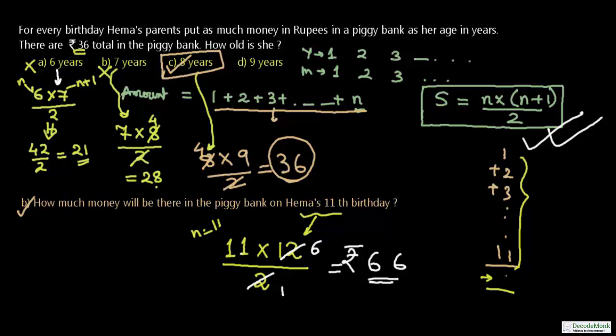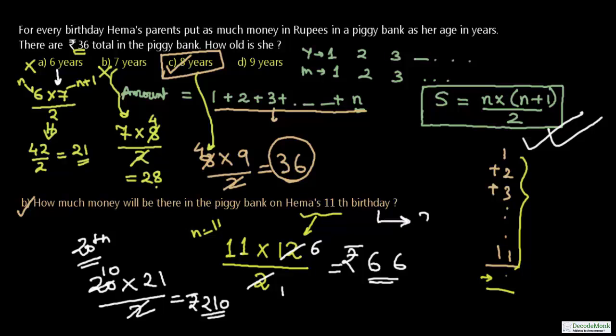So you can carry out any such addition. You will enjoy once you do this. Suppose it was asked up to the 20th birthday. If it was asked up to the 20th birthday, how much amount will be there in the piggy bank? We simply do 20 into 21 divided by 2. So this will be equal to 2 tens are 20, and the amount will be 21 into 10, which is rupees 210. So I hope you have understood what I mean to say. The answer to this question is rupees 66. So if you practice this, it is quite easy, and it is always good to know such things which make your calculations faster. Thank you. Keep practicing with Decode Monk.